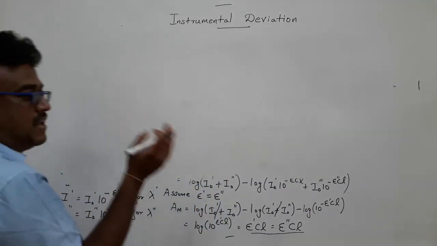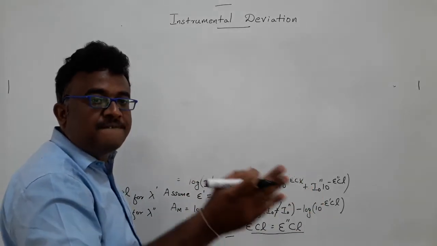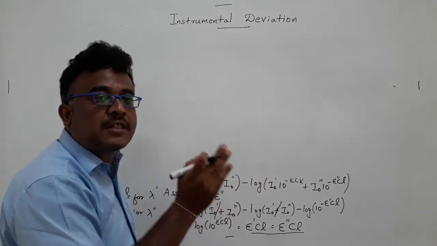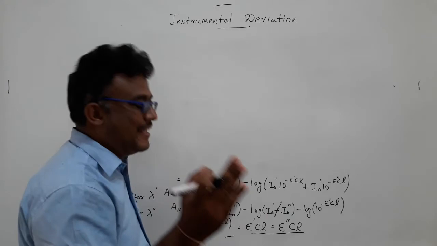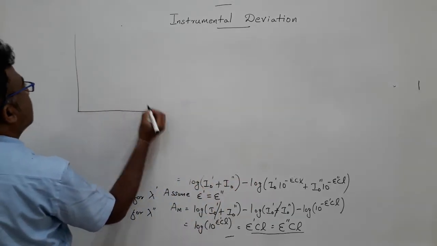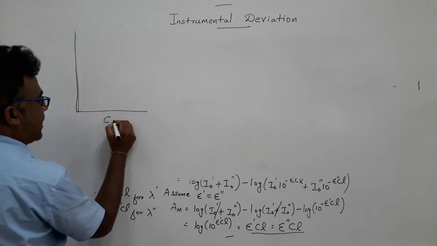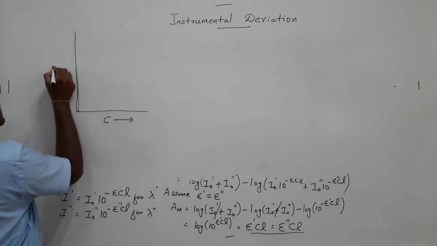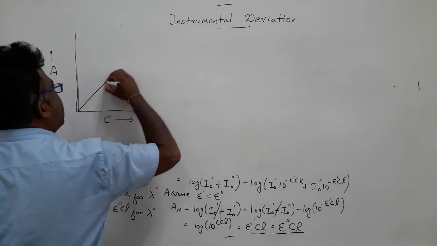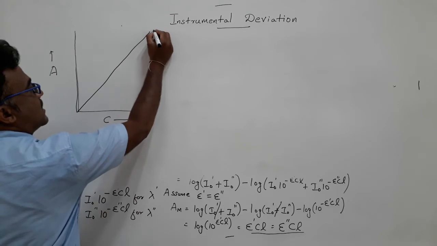The relationship between absorbance versus concentration will be no longer linear when the molar absorptivity differs. That means I can draw a graph. This one is concentration on the x-axis, absorbance on the y-axis. If you have, you get a linear straight line when the two absorptivity values are the same.